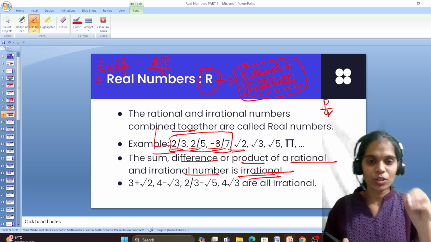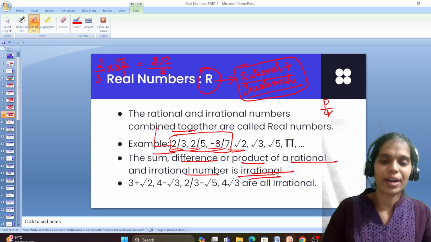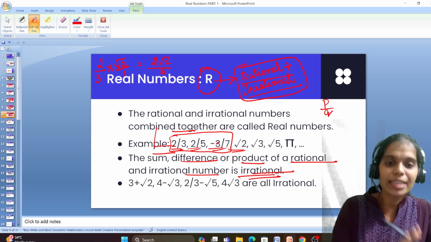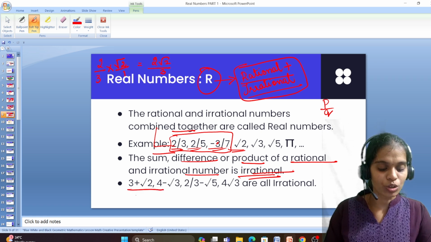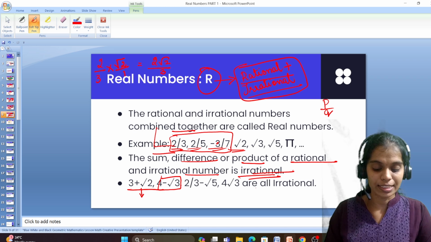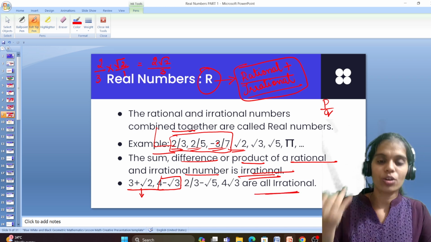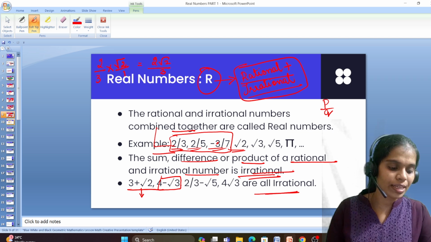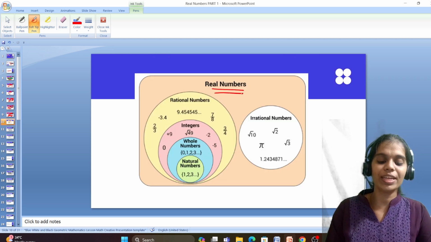Once the root value occurs in the number, while we are multiplying or dividing with some number, obviously the result will be irrational. So 3 plus root 2 is irrational. 4 minus root 3 is irrational. All these numbers are irrational. While we are adding, subtracting or multiplying, they will be irrational. So this is what we describe.